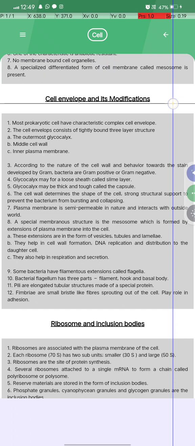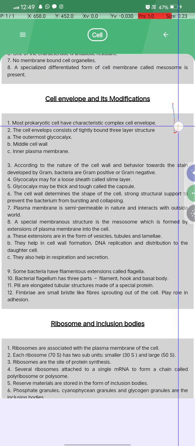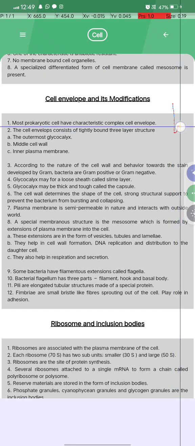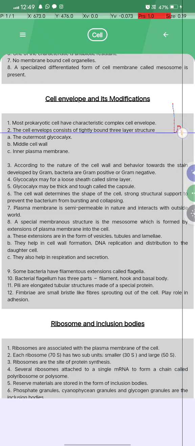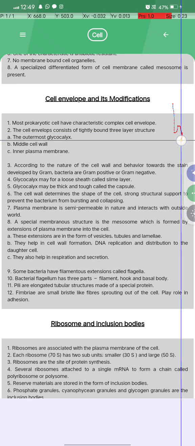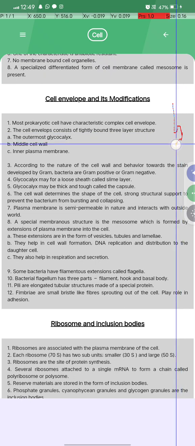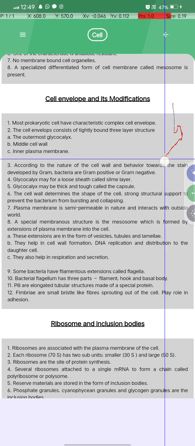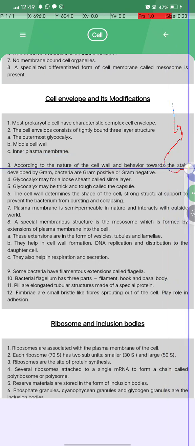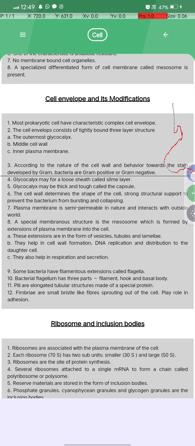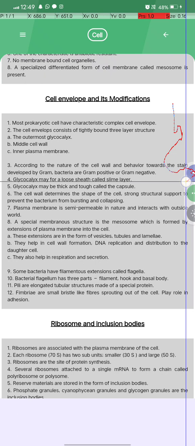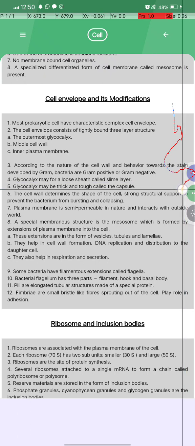Now let us learn about the cell envelope and its modifications. Most prokaryotic cells have a characteristic complex cell envelope. The cell envelope consists of a tightly bound three-layer structure: the outermost glycocalyx, the middle cell wall, and the inner plasma membrane. According to the nature of the cell wall and its behavior towards the stain developed by Gram, bacteria are gram positive or gram negative. Glycocalyx may be a loose sheath called slime layer, or it may be thick and tough, called capsule.